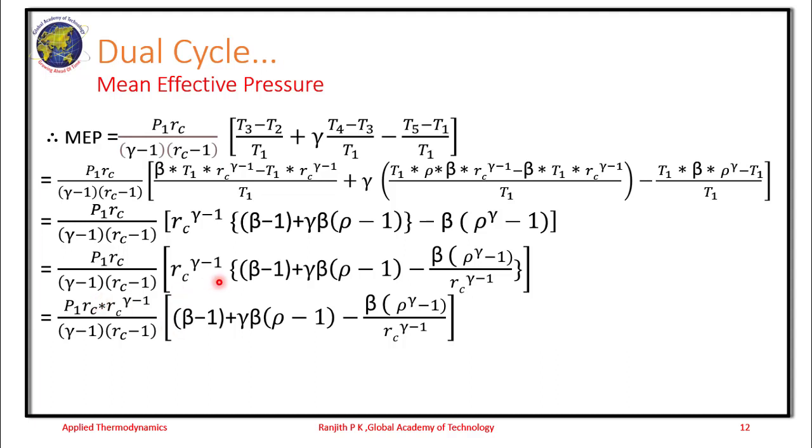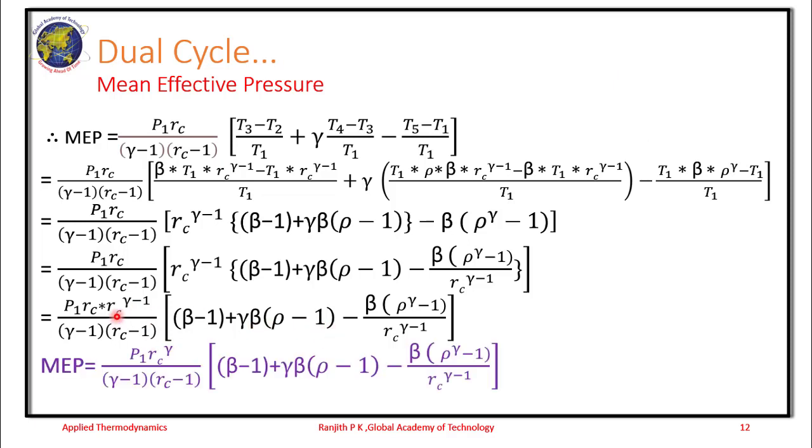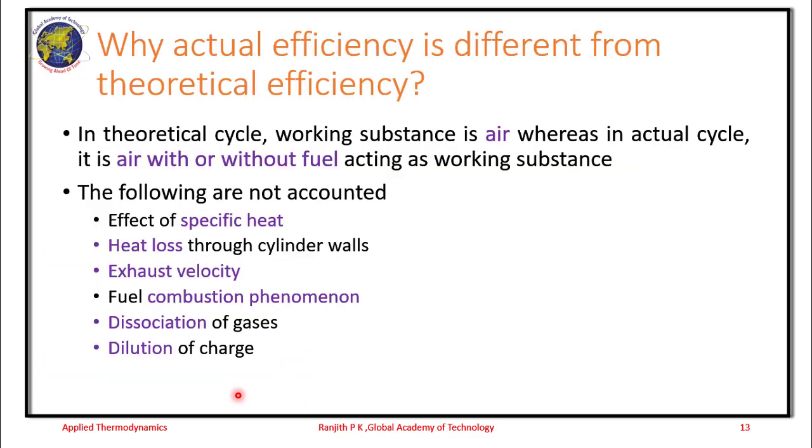So now the common factor is taken out, P1 into Rc power gamma minus 1, the rest of the terms being the same. A quick simplification here of Rc into Rc power gamma minus 1 yields the final expression for the mean effective pressure. Although further simplification is possible, we can stop at this point.